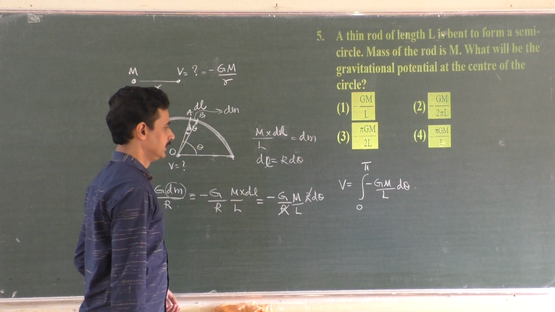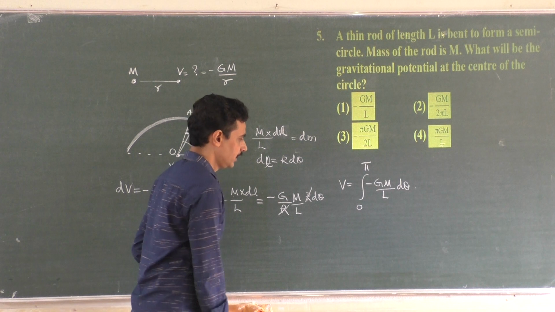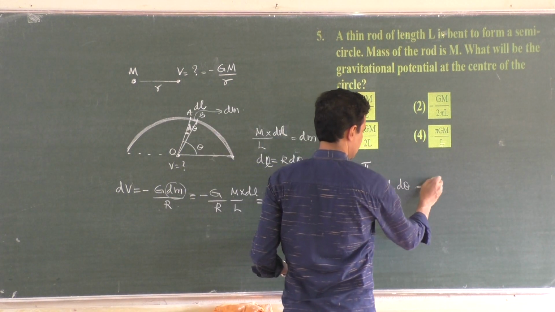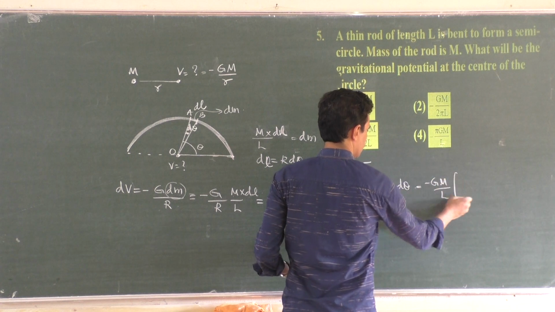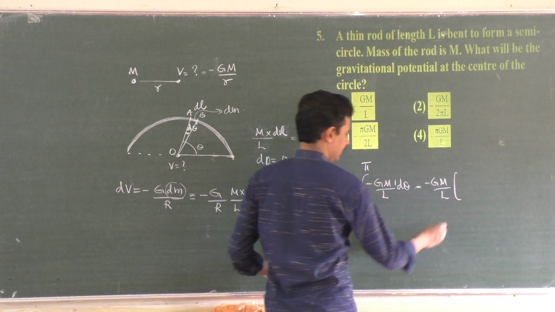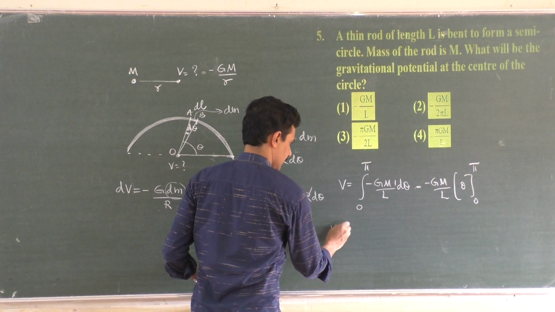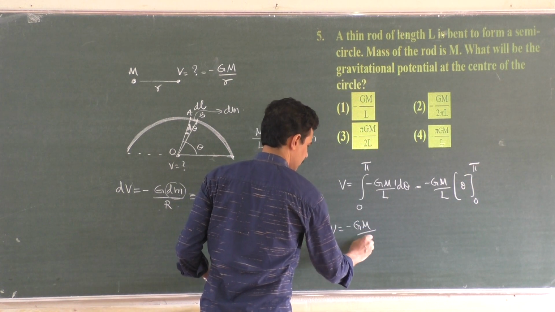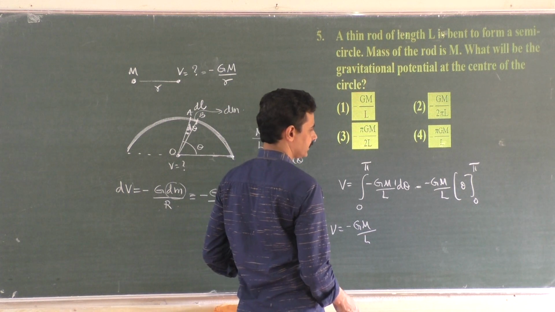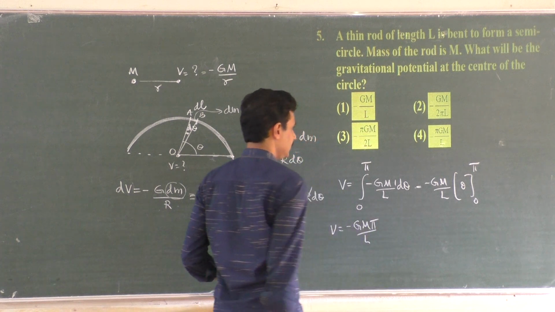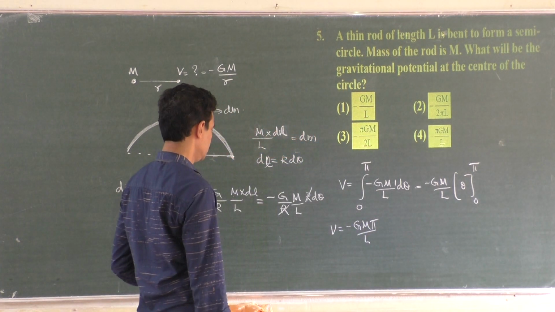Now only theta comes into the picture because all these are constants. So that is equal to minus Gm by L, the integration of 1 is theta, theta from 0 to pi. So V is equal to minus Gm by L, pi minus 0. It is pi. So V is minus G m pi by L, right?